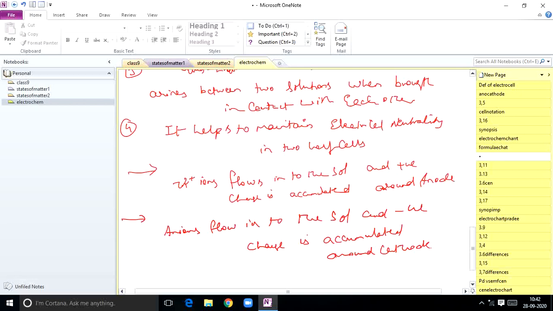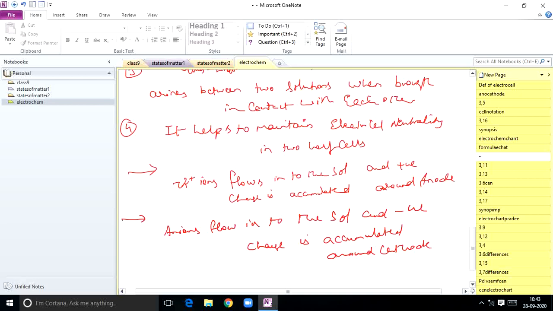So did you understand? If the positive charge is accumulated more at the anode, oppositely charged ions, that is negatively charged ions, will move in the internal circuit and try to reduce the positive charge at the anode.